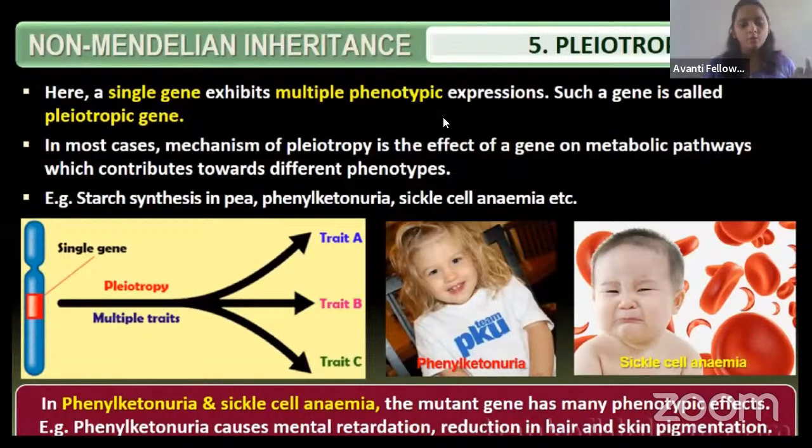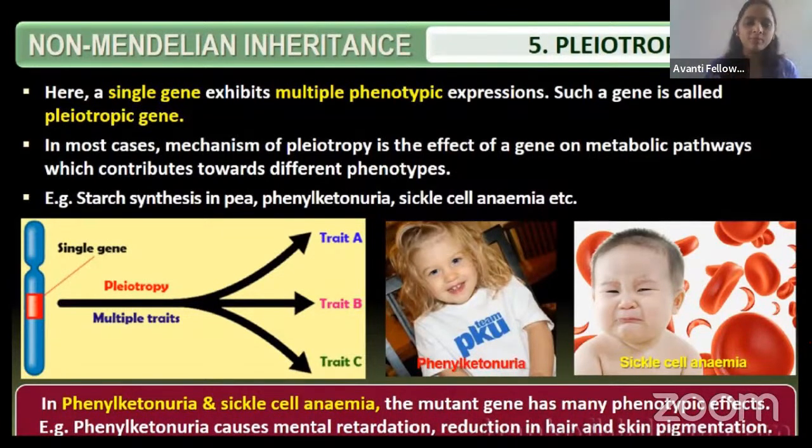So let us go to pleiotropy. Pleiotropy means what? You know, I'm the one person who will take care of everything. It's like cooking: I will work as a cook also, and I will teach also. I will guide you also, and I will behave like a friend also. If all this work is done by me, then my work we will call pleiotropic. Where one gene is responsible for more than one character, we will call it pleiotropy.